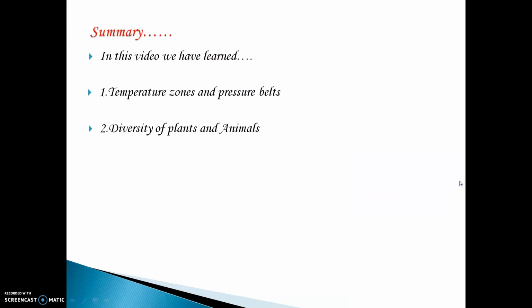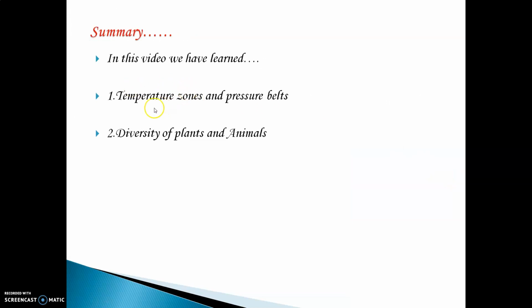Let's summarize what we have learned. In this video, we have learned temperature zones and pressure belts. Because of the sunlight on the earth, some areas receive direct sunlight, some areas do not. The areas which receive direct sunlight, over there the temperature is extremely hot. Vice versa, the areas which receive less sunlight, over there the temperature is cold. That is called temperature zones.